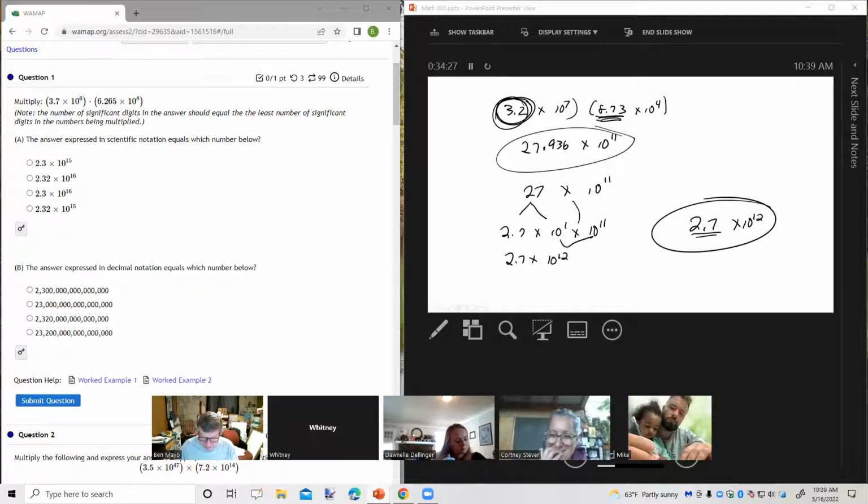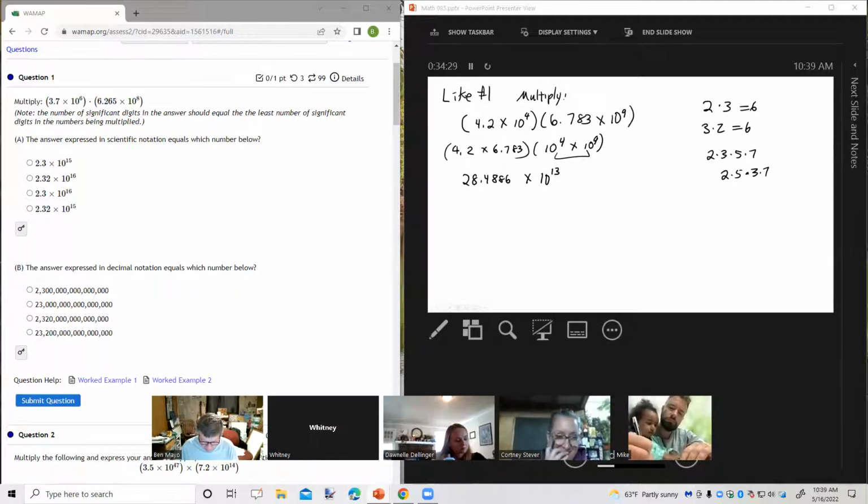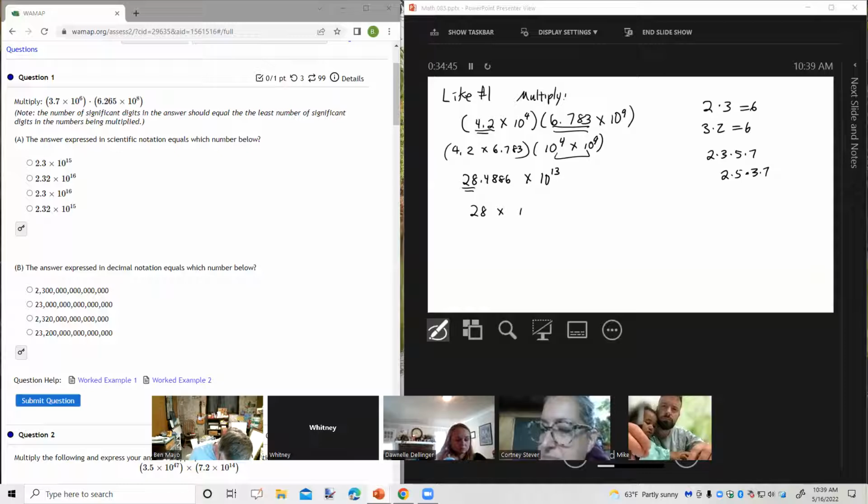Okay, now let's go back to the original problem. So here I have two significant digits. Here I have four significant digits. So my answer should only have two significant digits. So 28 times 10 to the, I'm going to check my power of 10 now and make sure I've got it right this time, 13th power.